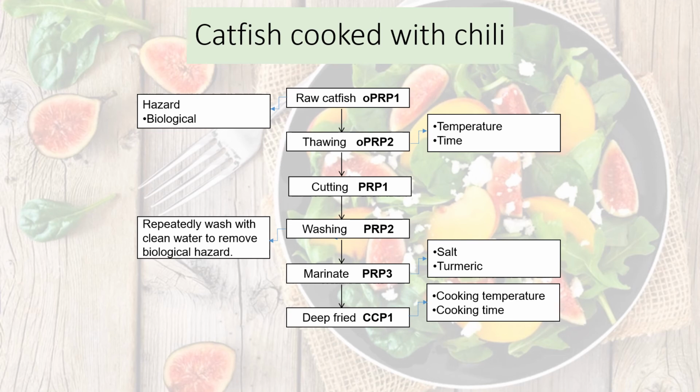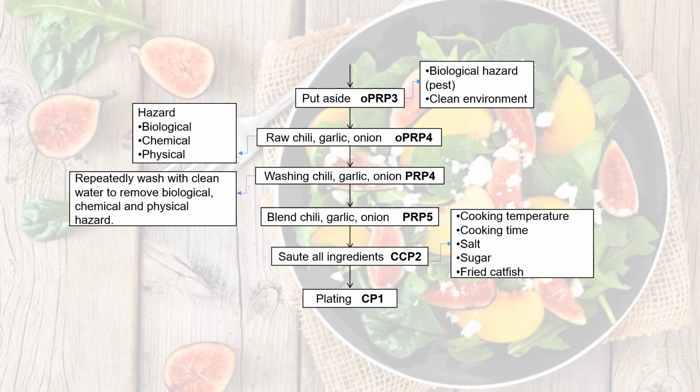Step 6 is deep fried. Deep fried is a CCP, and in this step we have to control the cooking temperature and the cooking time. Step 7 is put aside. It's also OPRP. In this step we identify that there is a biological hazard, and the fried catfish has to be put in a clean environment.